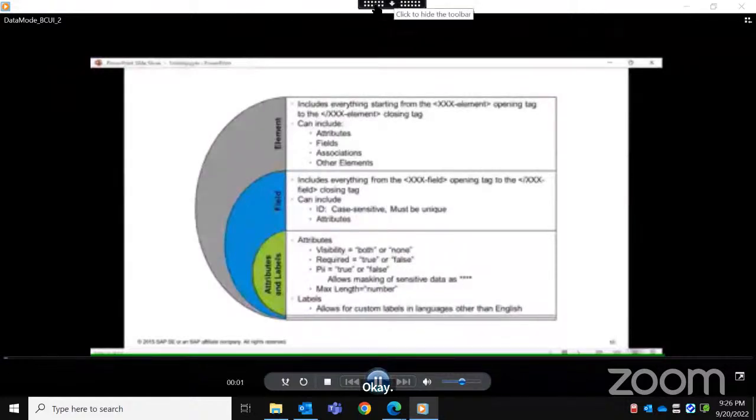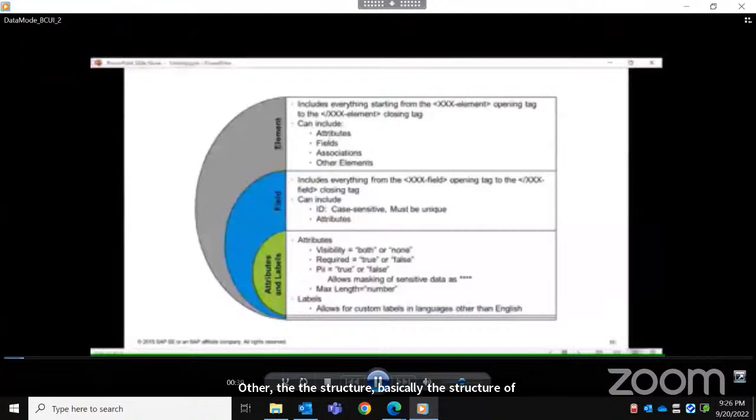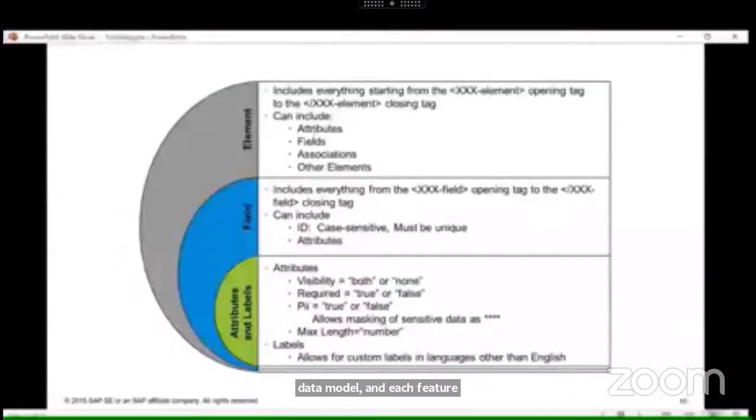Today we will actually cover the succession data model. Yesterday we covered topics like the succession data model, how to import and export, how the structure looks like, and what is BCUI, how we enable the BCUI, and what are the portlets available in person and employment information, etc. Today we will cover the structure of the data model, and each field related to that: fields, associations, the attributes. Everything we will cover in today's session.